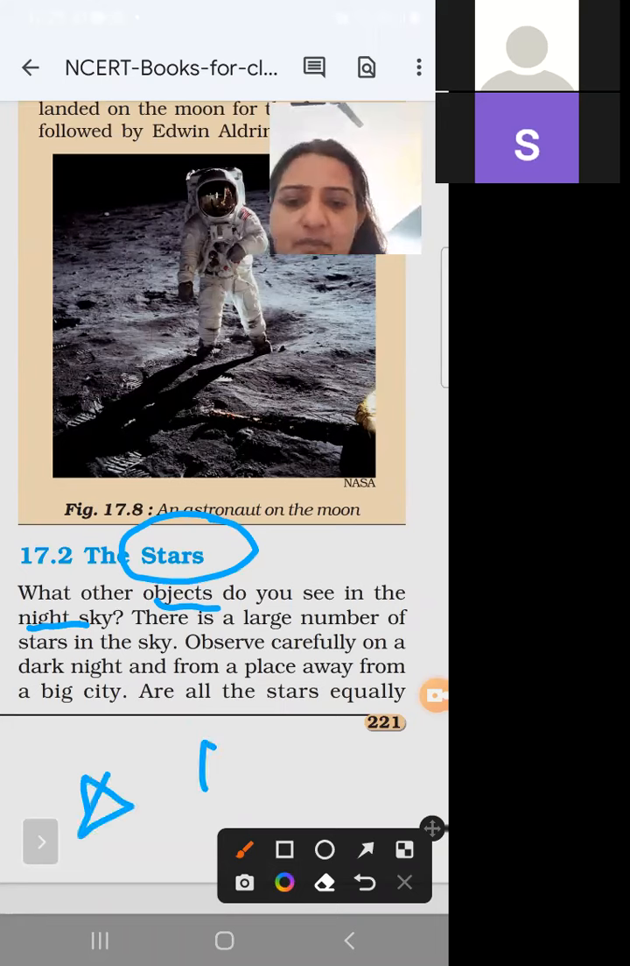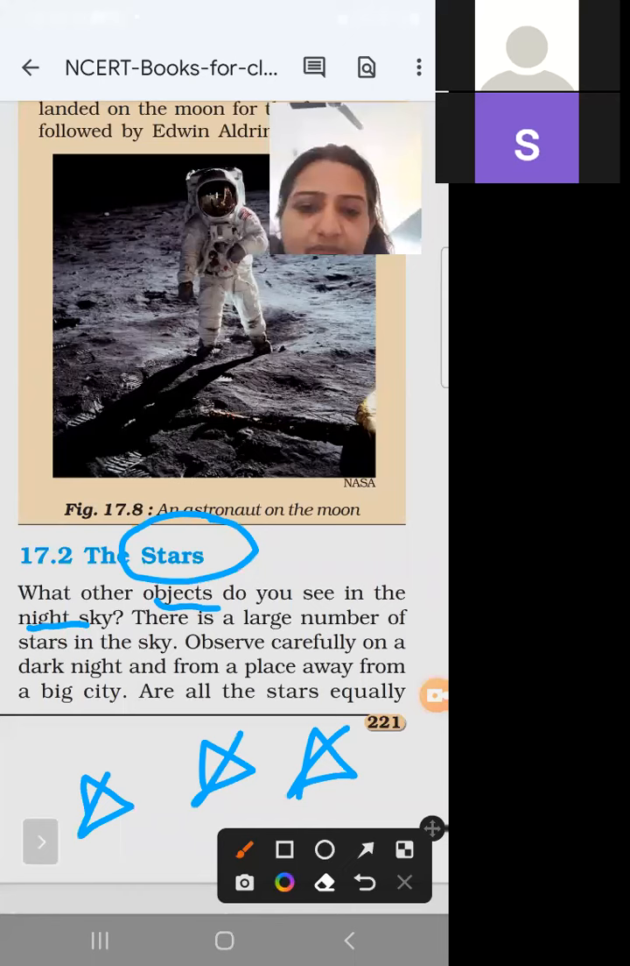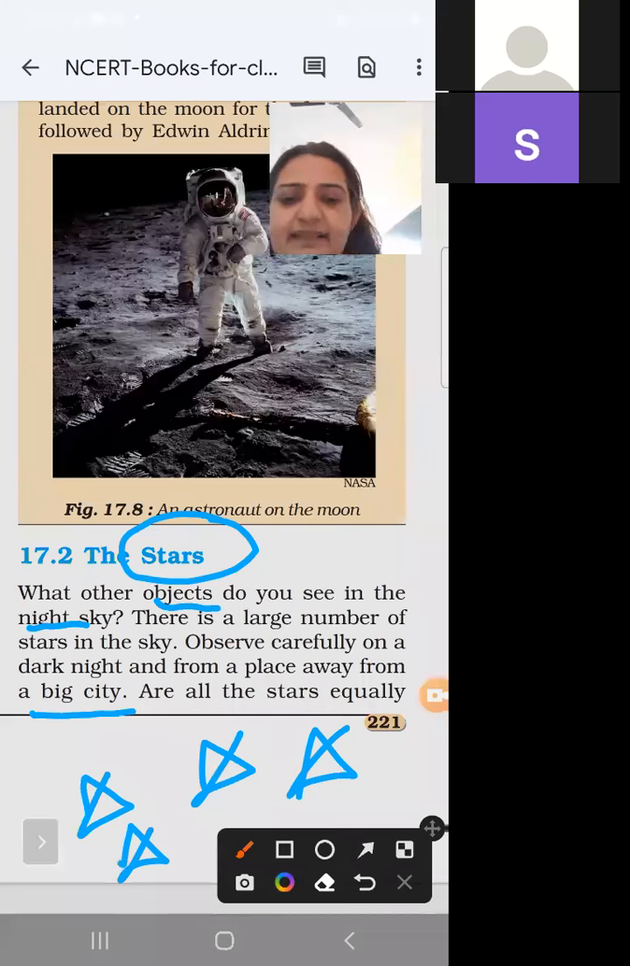There are so many stars in the sky. Observe carefully on a dark night. So we observe these stars on a dark night and from a place away from a big city. Why do we have to go to a place away from a big city? Because in a big city there is pollution, and on a dark night we cannot see the sky clearly in the big cities.